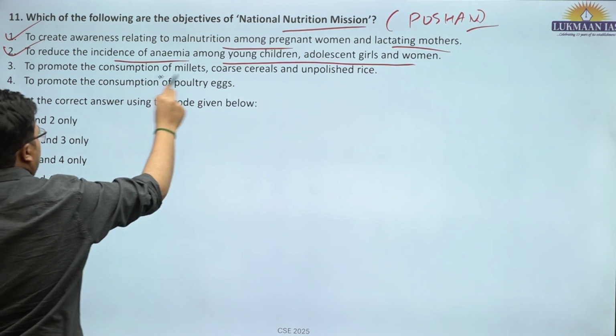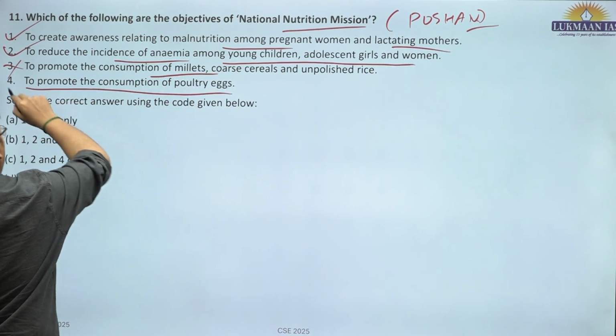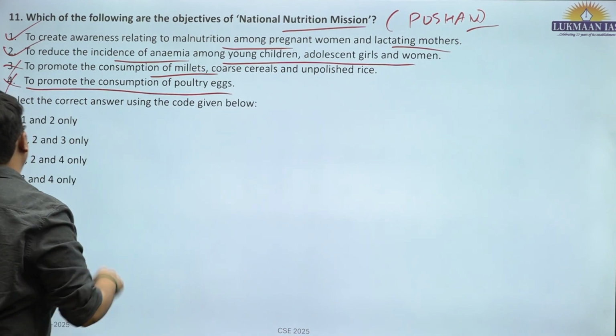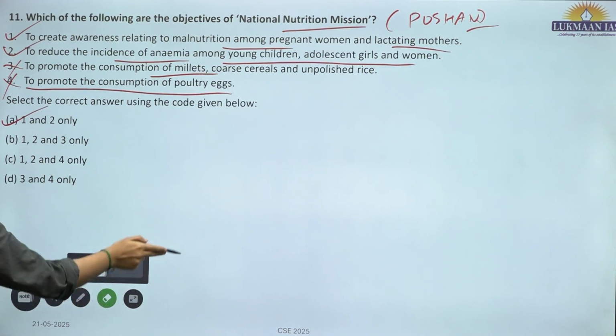To promote the consumption of millets, not explicitly mentioned. To promote the consumption of poultry, not explicitly mentioned. So 1 and 2 are only the features or objectives of the National Nutrition Mission or POSHAN Abhiyan. A is the correct answer for question number 11.